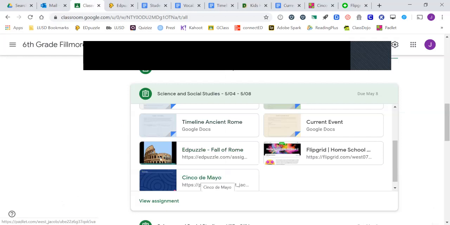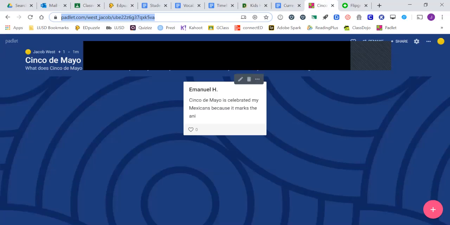And I'll do our Padlet next. I did a Cinco de Mayo Padlet for this week. Looks like Emmanuel's already posted. The prompt is, what does Cinco de Mayo celebrate from history? Does your family celebrate Cinco de Mayo? And how can you celebrate this during quarantine? Cinco de Mayo was celebrated by Mexicans because it marks the anniversary. So it looks like Emmanuel was in the process of doing this.